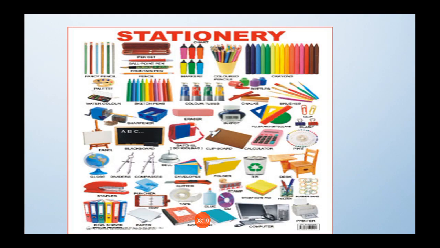What are the other dissimilarities? The additional tools such as knives, scissors, right, and stapler pins, those are all additional tools, but they are dissimilar things, yet they are needed. After writing an exam, you want to pin it, right? So it's needed. So that is classification. All come under one classification, that is called stationery. So I hope you understand the concept very clearly, right?